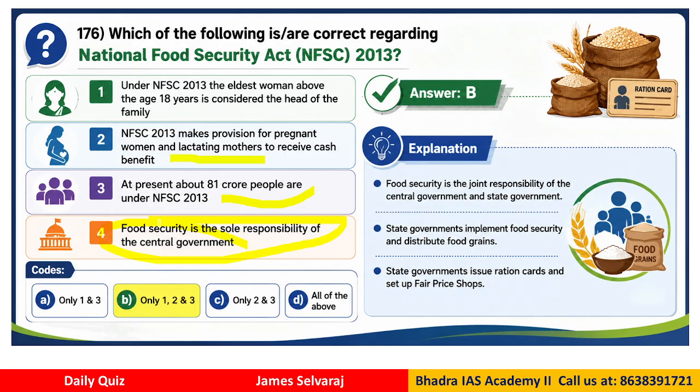So here, if you see, food security is the joint responsibility of both center and states. It is not the one and only responsibility of the center. It is rather a joint responsibility of the central government as well as the state governments. Therefore, Answer B is correct. That means only 1, 2, 3 are correct. Statement 4 is wrong, because state governments actually identify the poor people, set up the ration shops, and issue the ration cards, etc. So it is a joint responsibility between center and states.